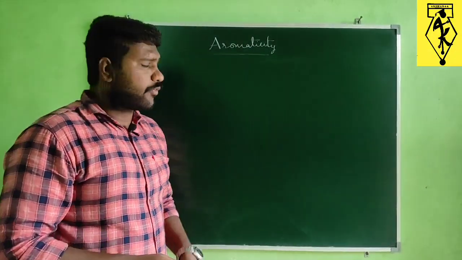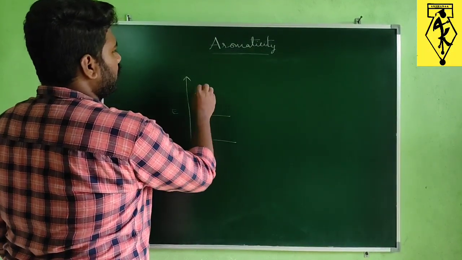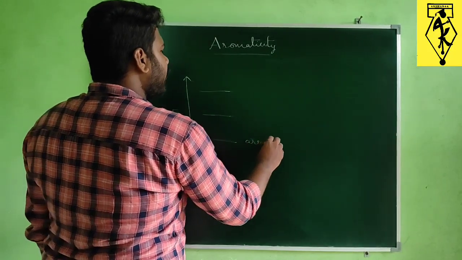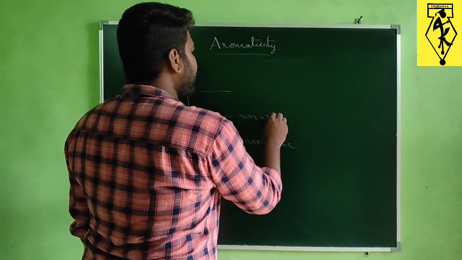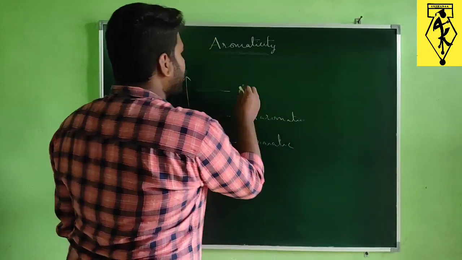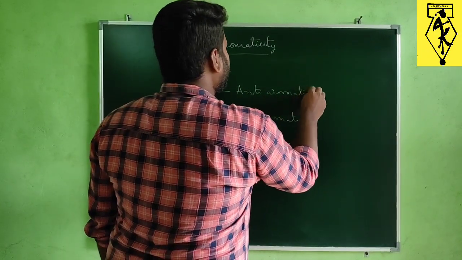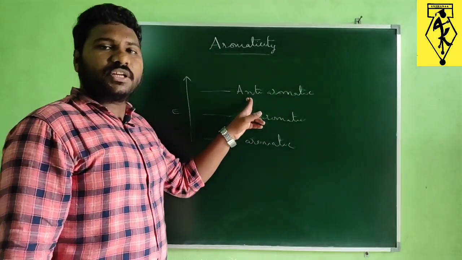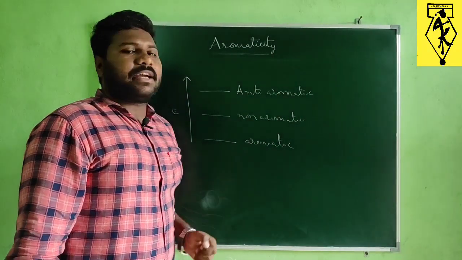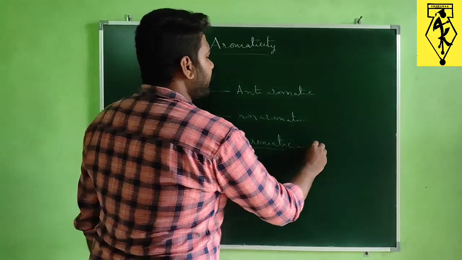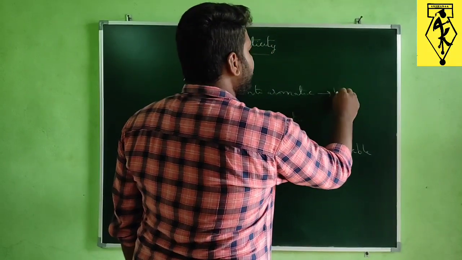Looking at their energy profile diagram, aromatic compounds are very low in energy when compared with non-aromatic and anti-aromatic compounds. Anti-aromatic compounds are associated with a high amount of energy compared to non-aromatic and aromatic compounds. So aromatic compounds are very stable, and these are least stable.